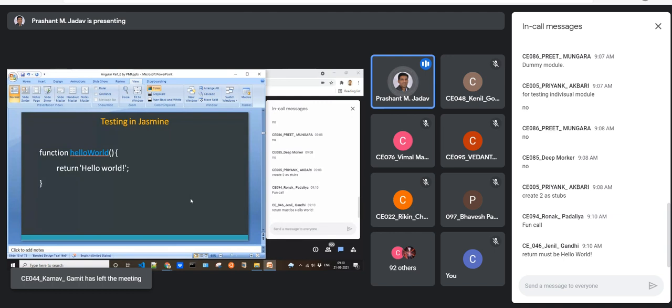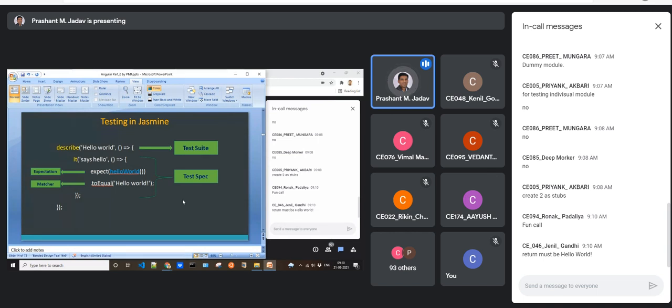Okay, it is very simple. Whenever we call a function, it should always return a static string, hello world. So there is only one test case, right? Let us see how to implement it in Jasmine.